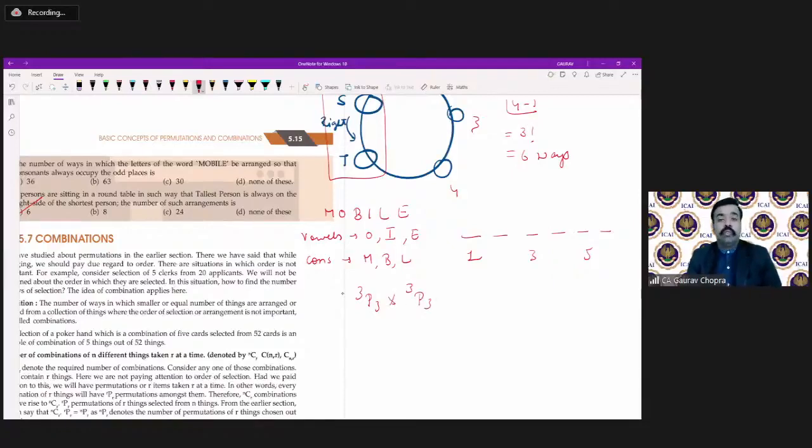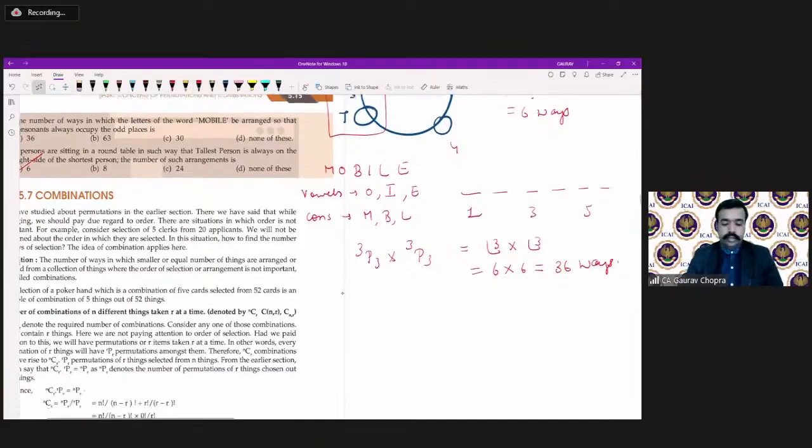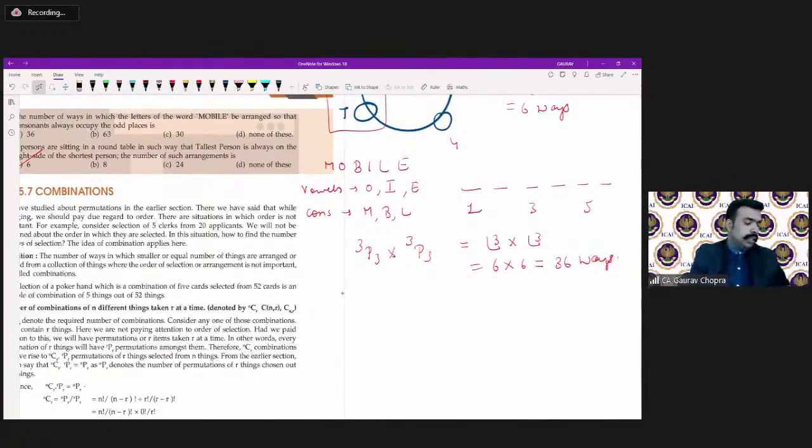Since we have to arrange vowels as well as consonants, we multiply both. 3P3 is nothing but factorial 3. So factorial 3 into factorial 3 is 36 ways. So in total, there are 36 ways in which this can be done.